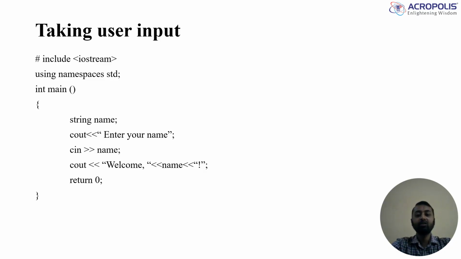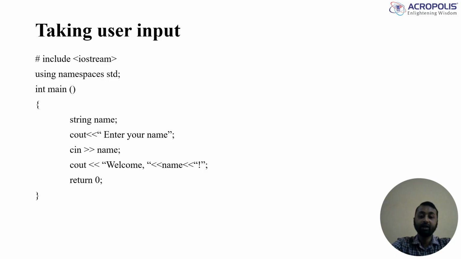Then next line is int main. As we know, every program has one function which is called the main function. Then the body of the main function. Here we write string name. So we included a name variable which is of string data type. We want to take input from the user, so firstly we tell the user to enter your name.